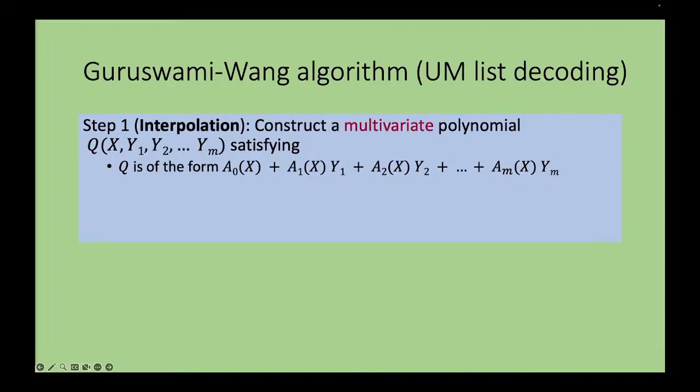There are two algorithms for this case. This is called Kopparty's algorithm and the Guruswami-Wang algorithm. We will be able to get a linear implementation of Guruswami-Wang. We don't yet know how to do a linear implementation of Kopparty's algorithm. So it has two steps as before.